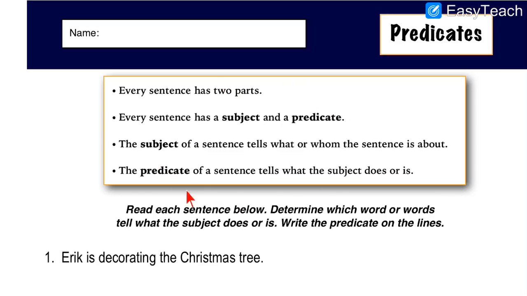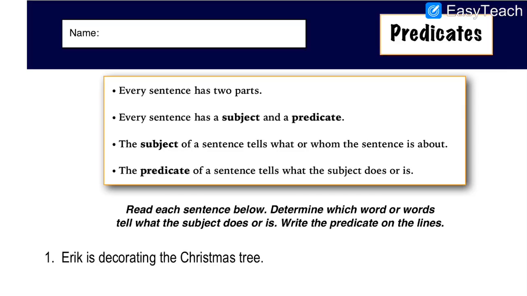So based on this explanation, we have to solve the exercise. Before reading the exercise, see the instruction given. Read each sentence below. Determine which word or words tell what the subject does or is. Write the predicate on the lines. What is the meaning of this line? So in this, we have to identify predicates. First, we have to read the sentence. We should know what the subject is doing and what action is being done by the subject.